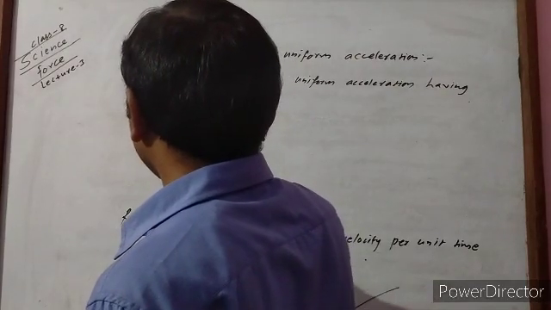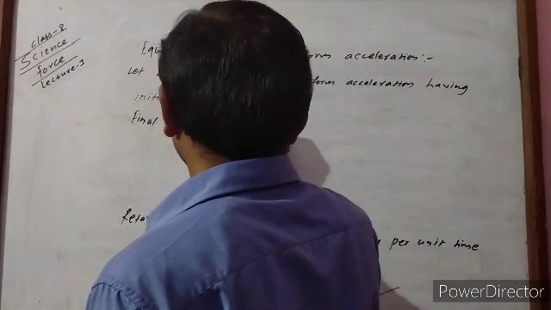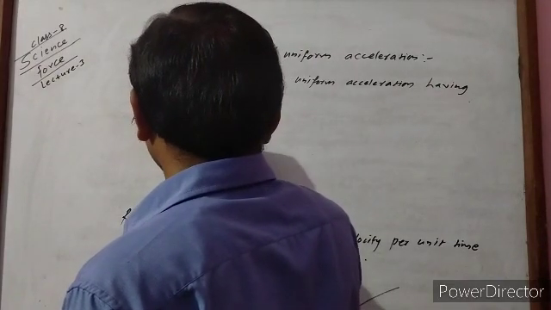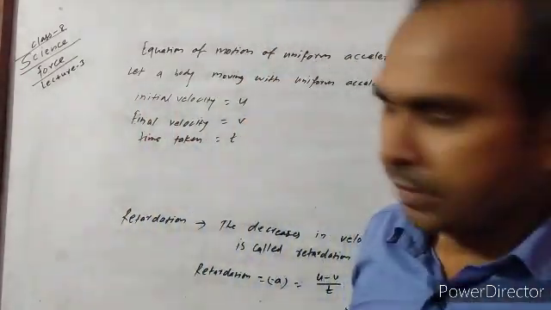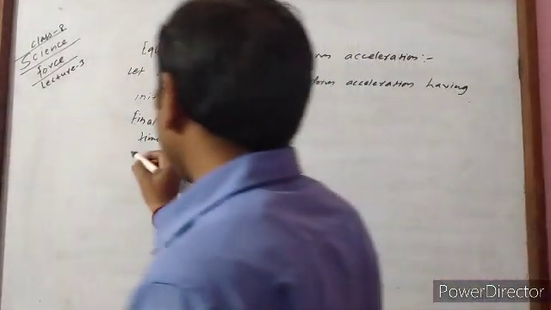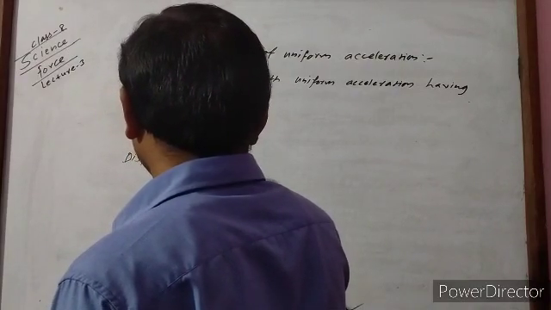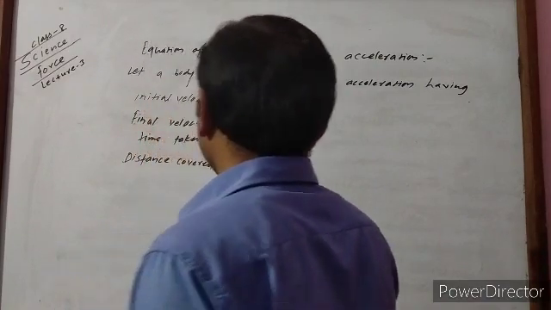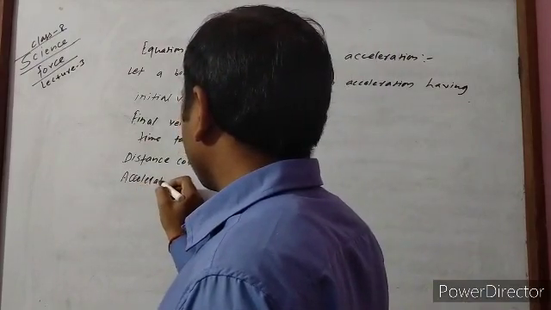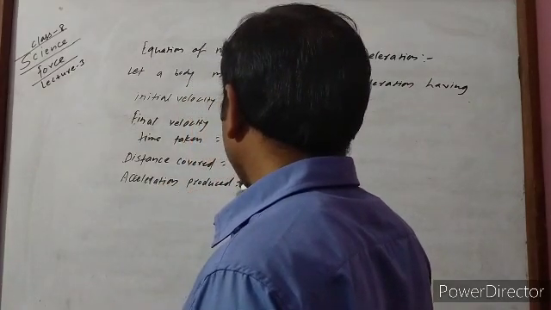final velocity after time t, final velocity is equal to v, time taken is equal to t, distance covered is equal to s, and acceleration produced is a.